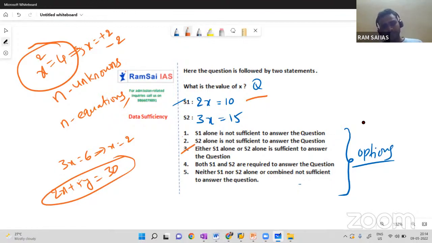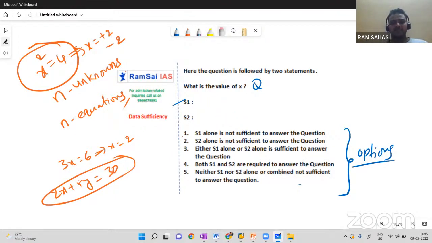For the previous example, if statement 1 and statement 2 are reversed, then we can go with statement 2. So we can skip this as we know how to apply for statement 1. I mean, option 1. Now, hope everyone is clear with first 3 options, how we have to answer.